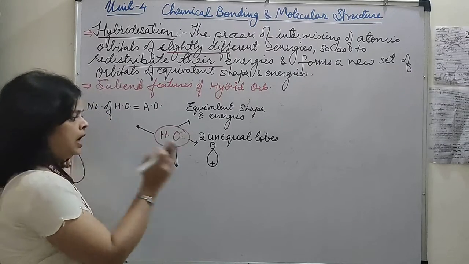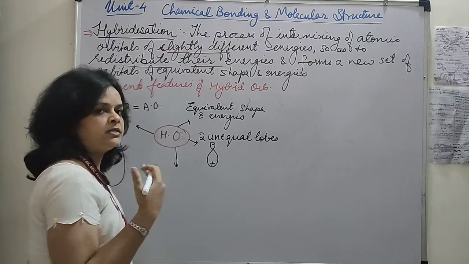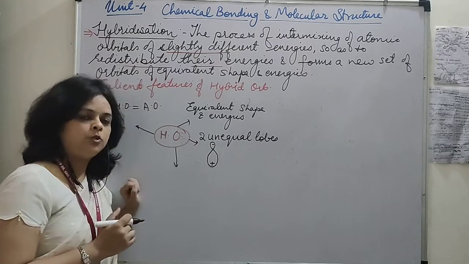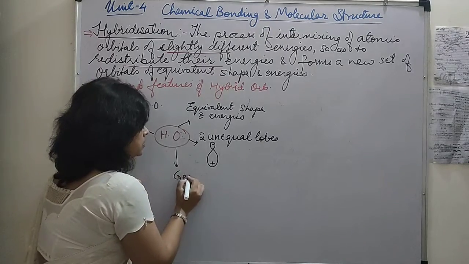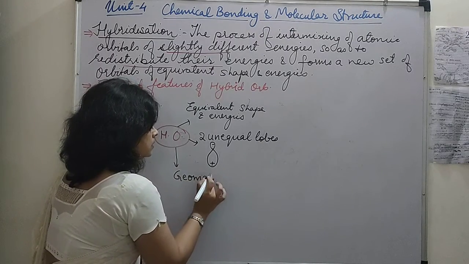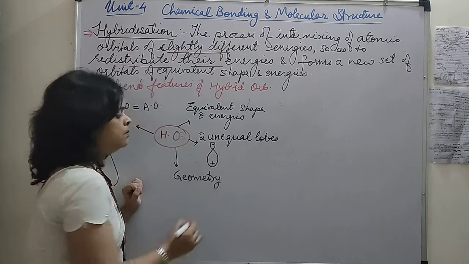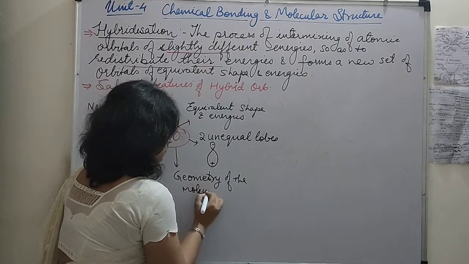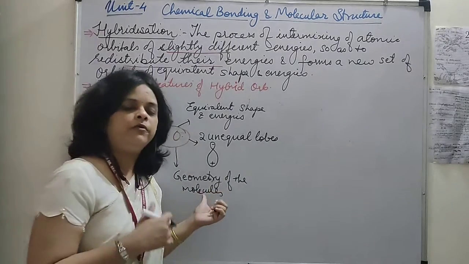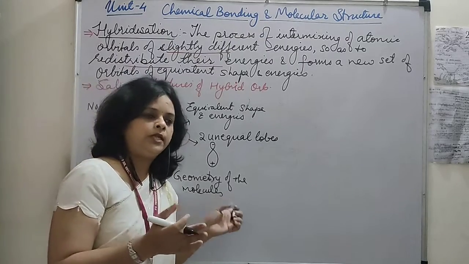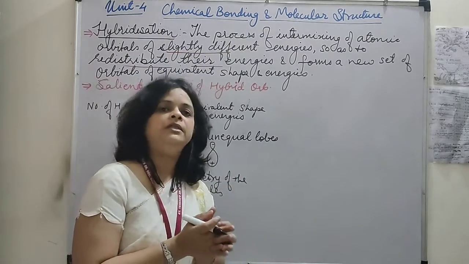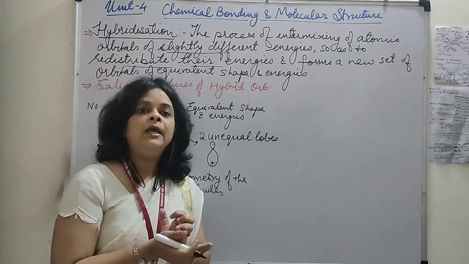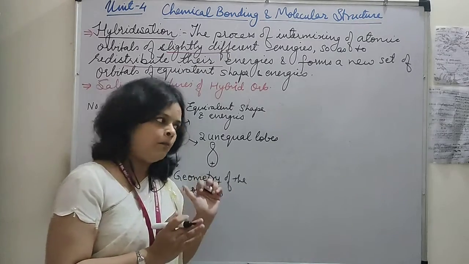The hybrid orbitals are directed in such a direction so as to provide the minimum repulsion and stability to the molecule. So they are responsible for the geometry of the molecule. That means what we want to say by this point is that hybrid orbitals orient themselves in such a direction where they have the minimum repulsion and give the maximum stability to the molecule, and it will decide the geometry of the molecule.